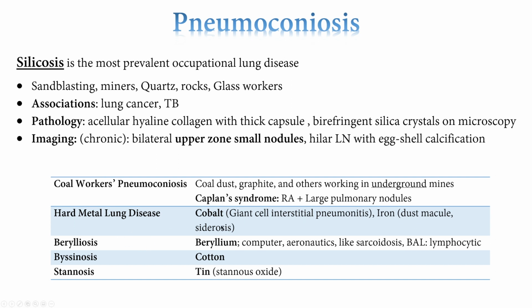Hard metals, people working with cobalt, they can present with giant cell interstitial pneumonitis. With iron, you see dust macules and siderosis. Berylliosis, people working in computer factories, aeronautics, all right, they present like sarcoidosis. All right, byssinosis, people working with cotton. Stannosis, people working with tin.